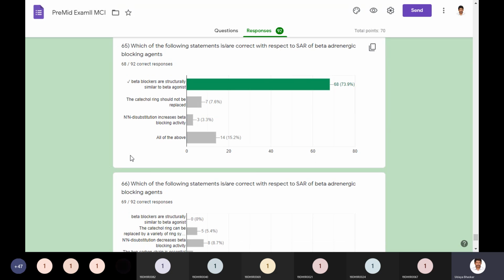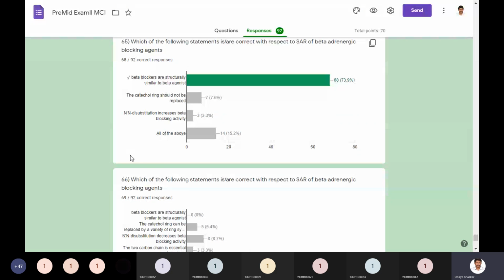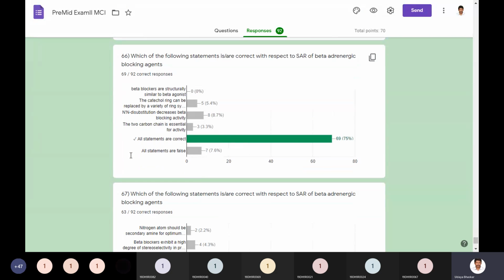So N,N-disubstitution should be avoided. And all of the above to confuse. So which of the following statements is or are correct with respect to the SAR again? So all the true statements were given and all statements are correct. And to confuse you, I have given all statements are false.